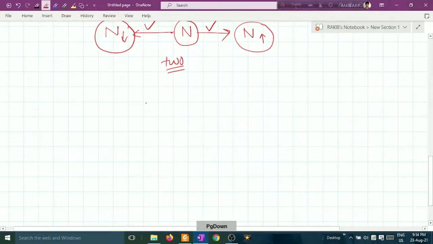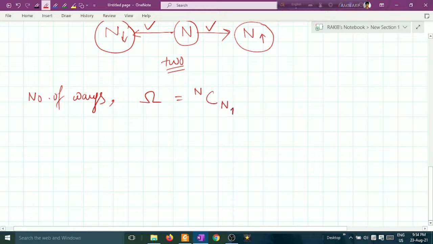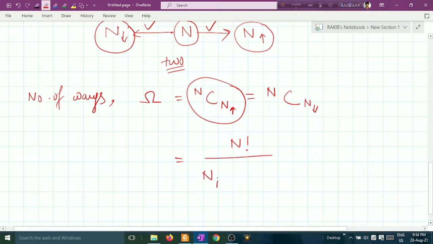So in case of binomial distribution, how can we find the number of ways? We can write the number of ways as omega equals n C n up. This will be similar to n C n down. Take any one of them, say I am taking this. This will become n factorial upon n up factorial times n minus n up factorial.